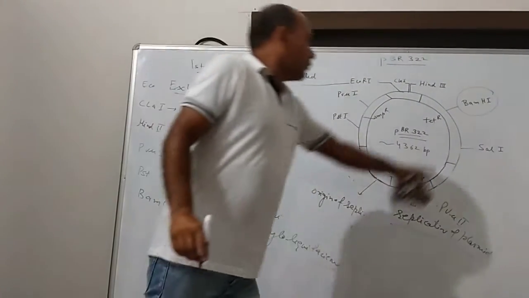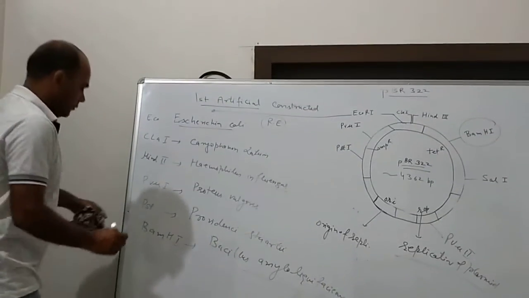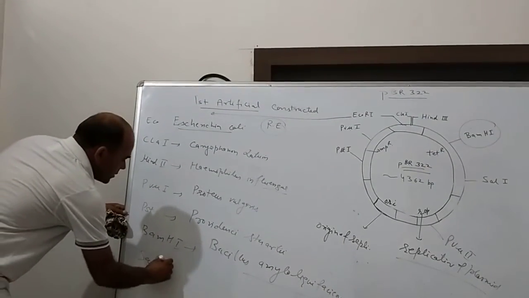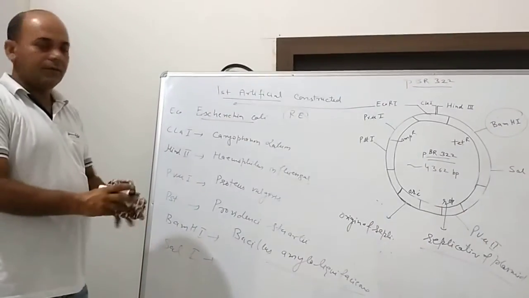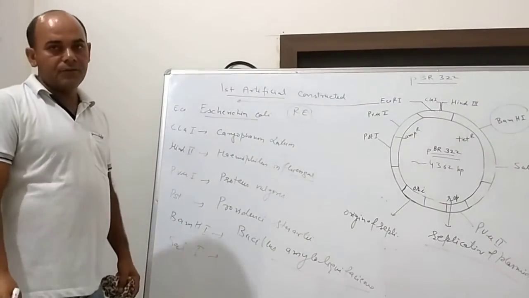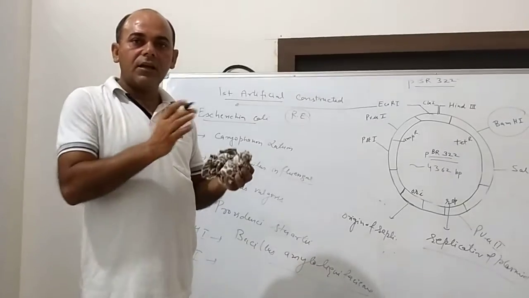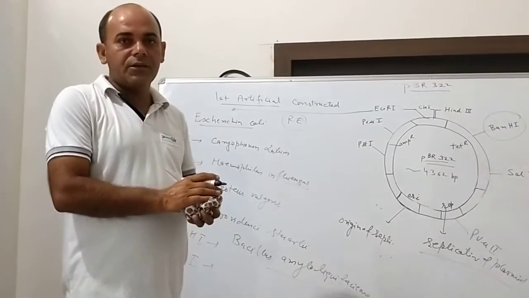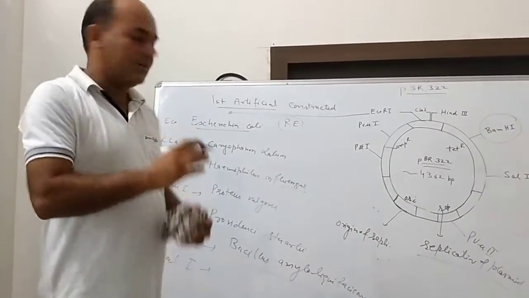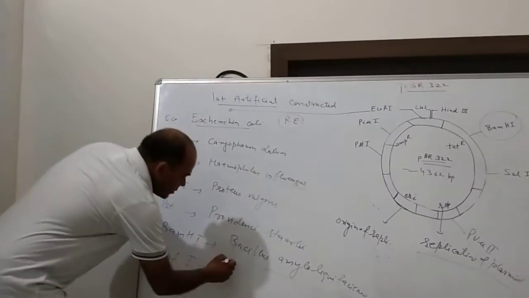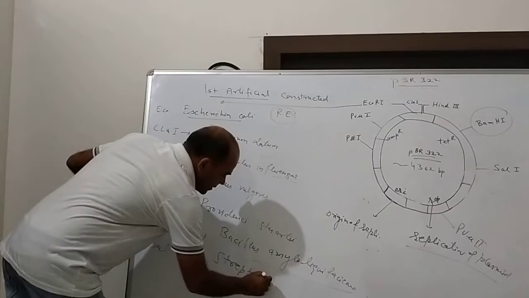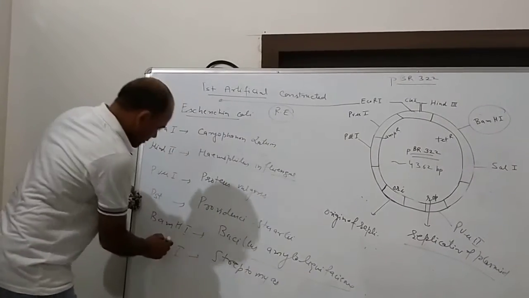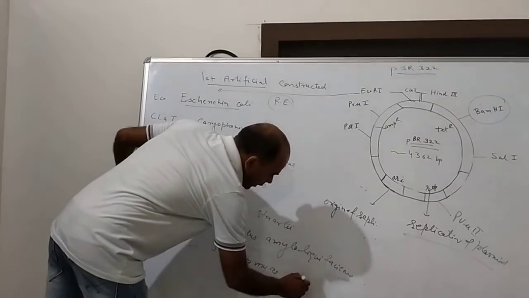Next one is SalI. S indicates the bacterium from which this restriction endonuclease enzyme is isolated: Streptomyces albus.